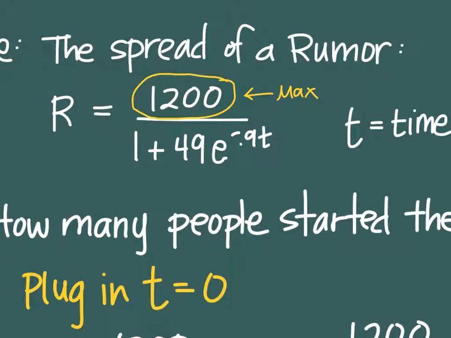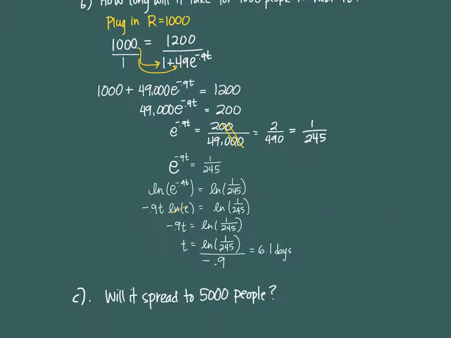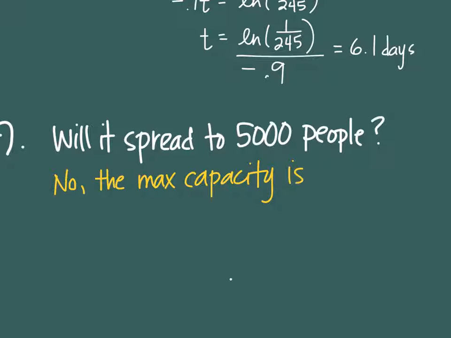Because eventually the rumor will die out and people won't be interested anymore and it'll get replaced by something new. And so the answer to this question, will it ever get to 5,000 people? The answer is no. The max capacity for that rumor is only 1,200. Okay, it will always be that top number when you're given a growth equation like that.